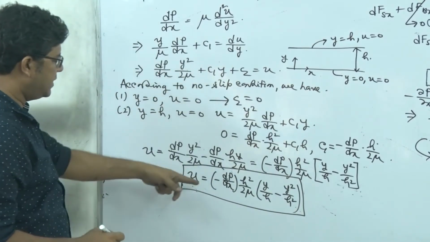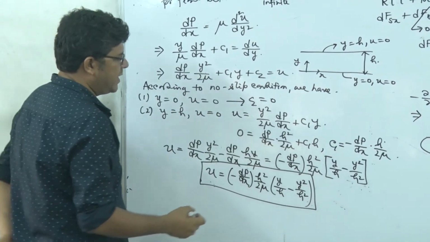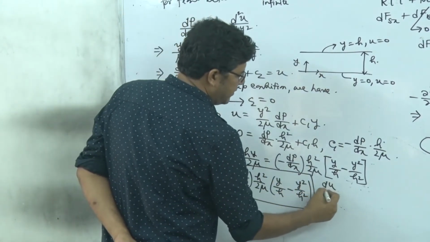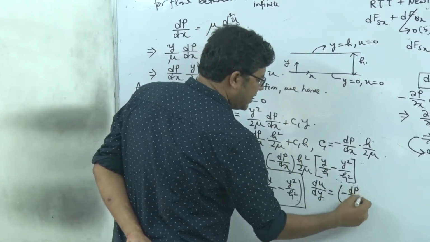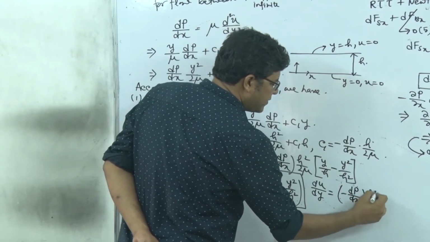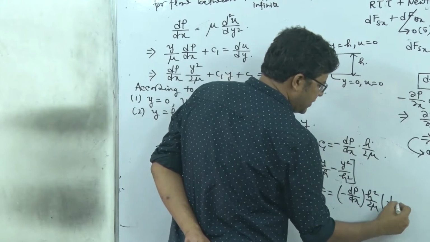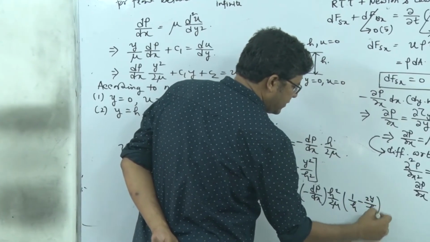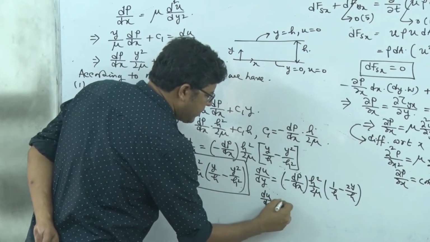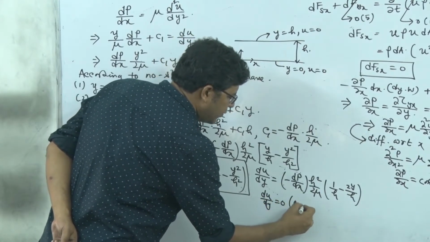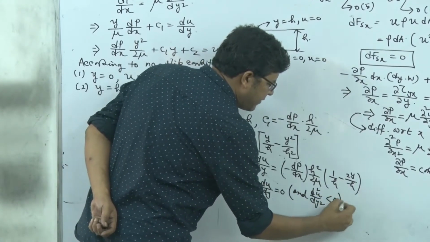You see that these boundary conditions are satisfied, and if I go for du dy, this expression will be minus of dp dx into h square divided by 2 mu into 1 by h minus 2y by h square. At y equal to h by 2, du dy is equal to 0, and also we can show that d square u dy square will be negative.